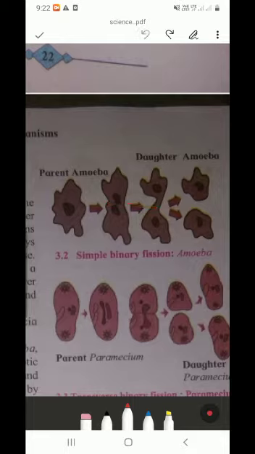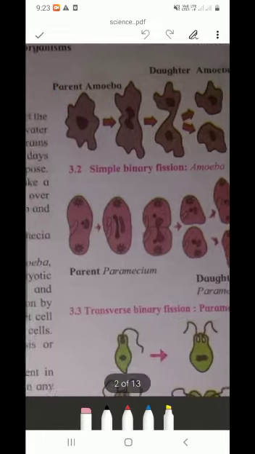This parent amoeba might make a fission this way, or it may make fission this way, or this way. Anyhow in any axis they may divide themselves. Got it? Simple binary fission, any axis. Simple means simply any axis that it can divide or reproduce.